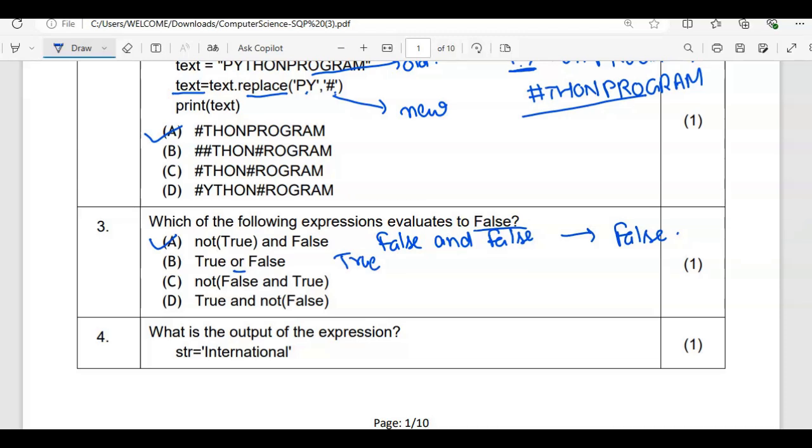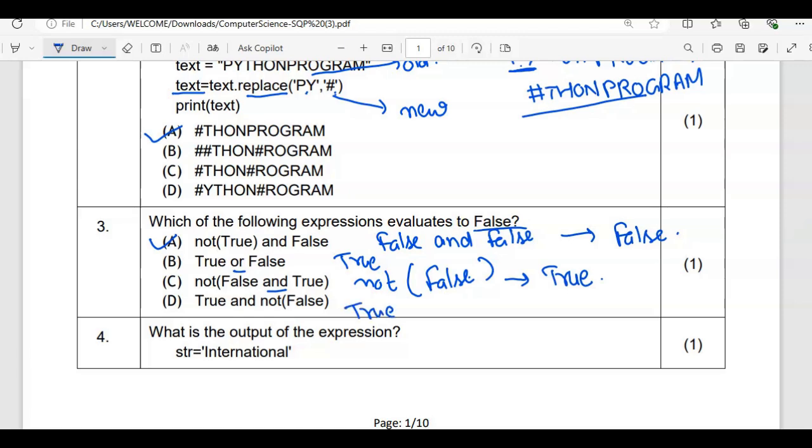Then not of false and true. If something is given in bracket, bracket has the highest priority. So please write it down. You have false and true. And is there, so both should be true for the true result. Here one is false, another one is true. So it will give you false. And not of false is going to negate the answer. So this will again give you true, which is not my requirement. Now you please check.